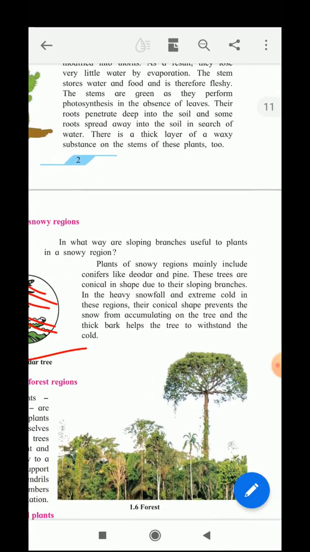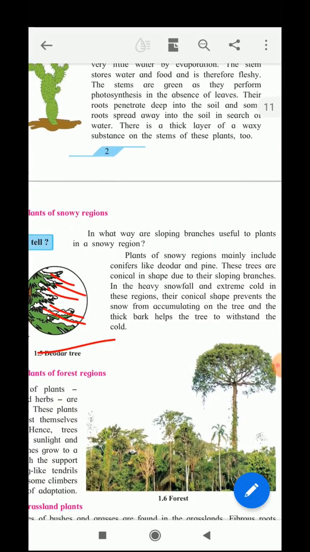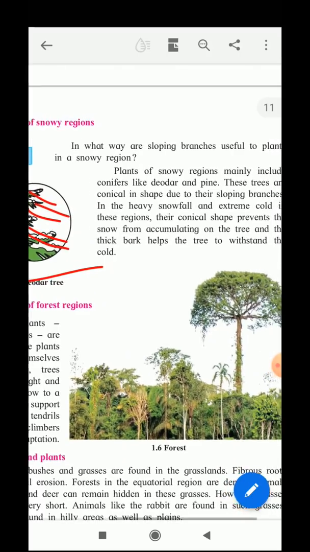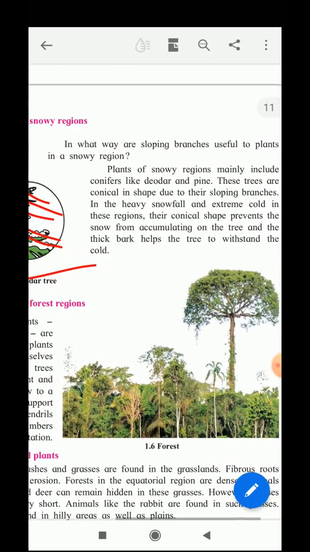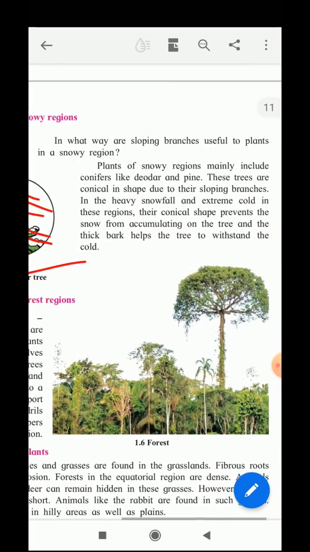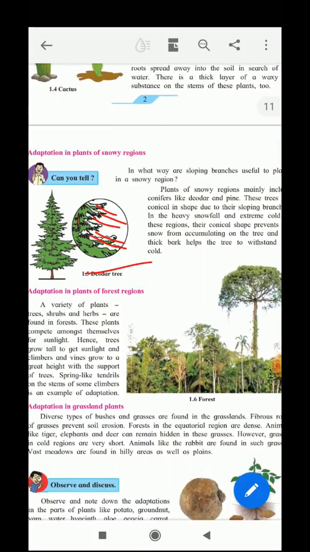So these trees are conical in shape due to the sloping branches. In heavy snowfall and extreme cold in this region, their conical shape prevents the snow from accumulating on the tree, and the thick bark helps the tree to survive and withstand the cold also.